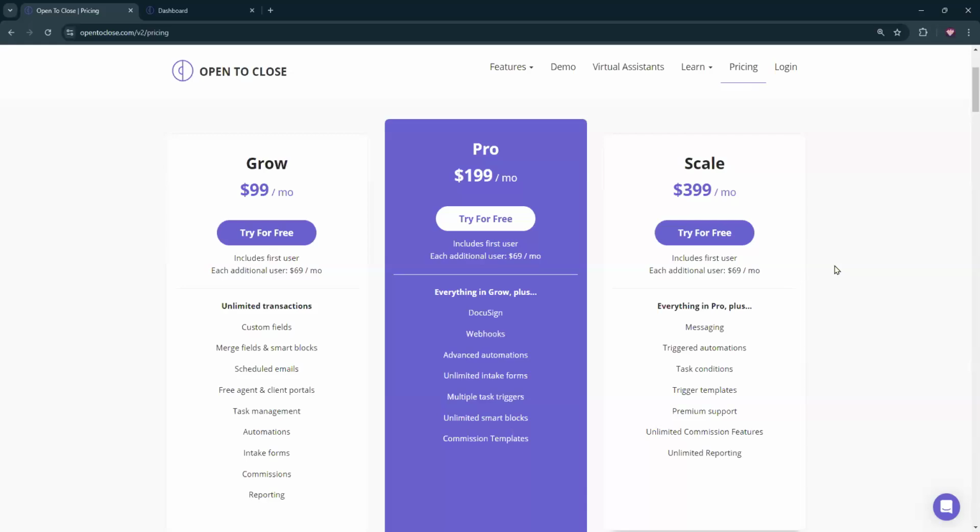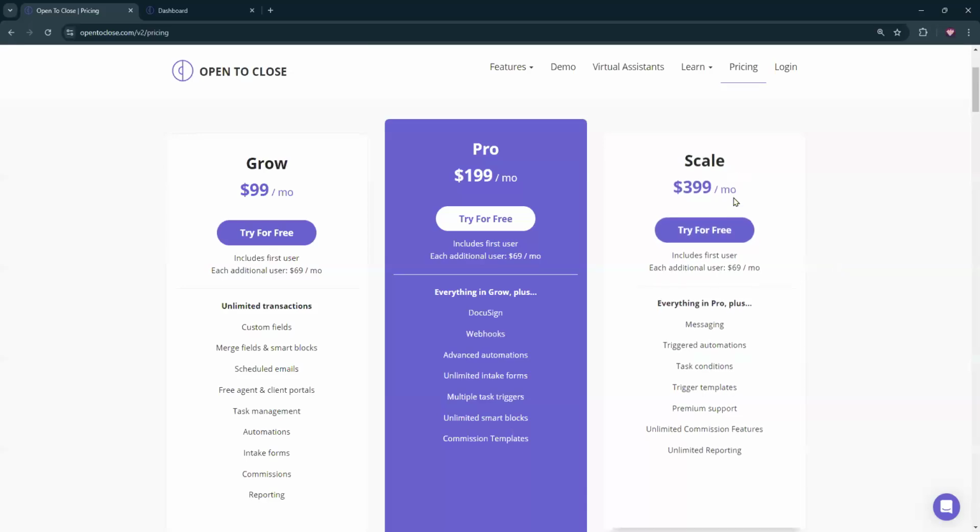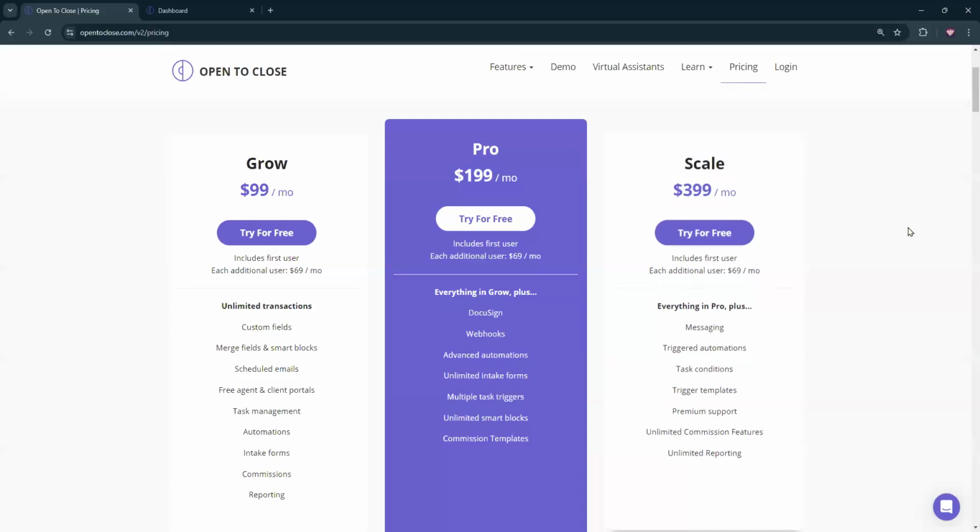The other equivalent is our most expensive plan that has unlimited everything: unlimited intake forms, unlimited secondary intake forms, unlimited task triggers, all that good stuff. That's going to be on the Scale plan. The Scale plan also has property triggers on it as well.